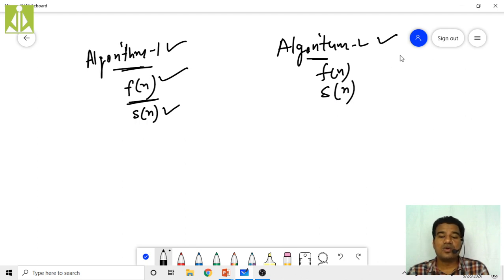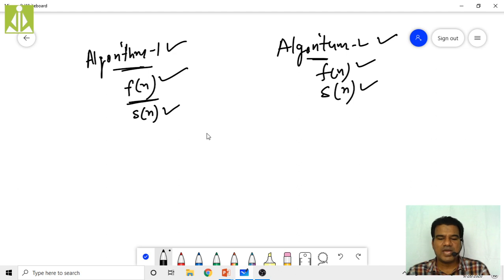So now, what is my job? Doing the analysis of algorithm is over. I got the time function, I got the space function for both my algorithms. Now my job is to compare these functions, because now we got some scale, now we got some measurement. Isn't it? Previously, comparing the algorithms was a tedious job. Now our job is to compare these functions.